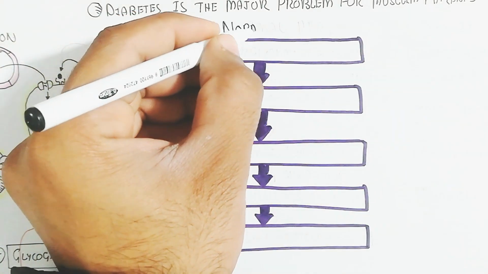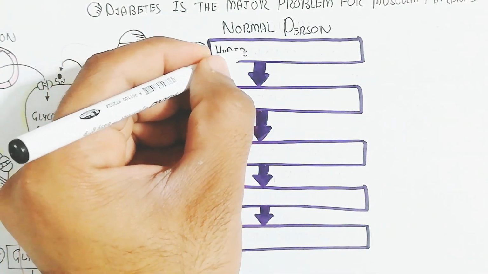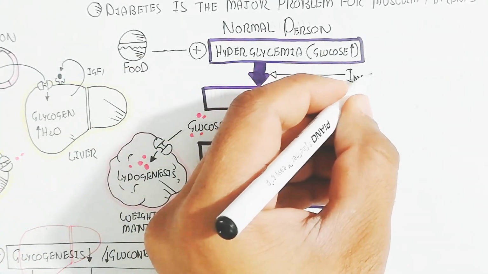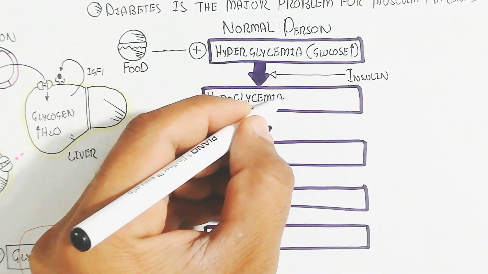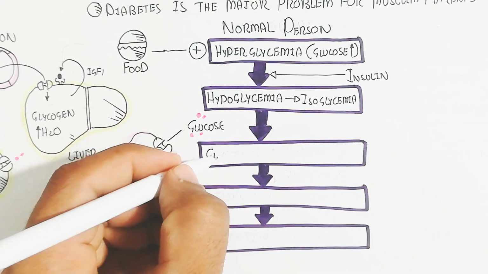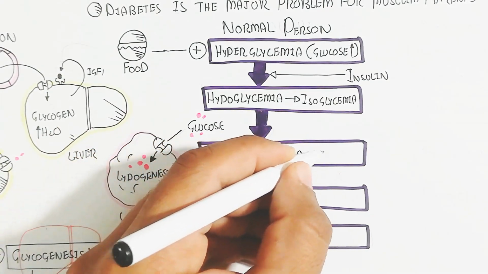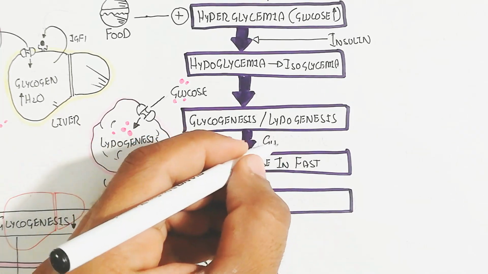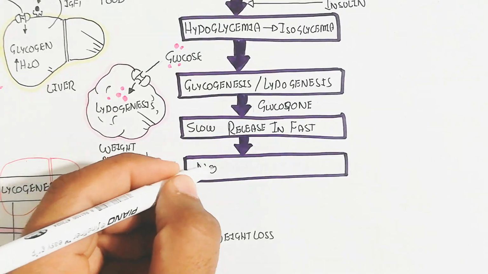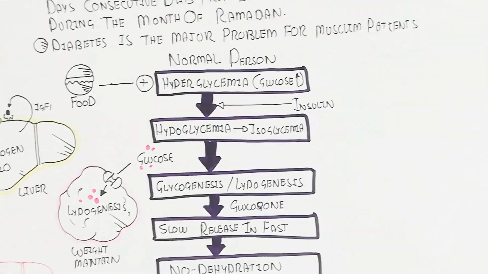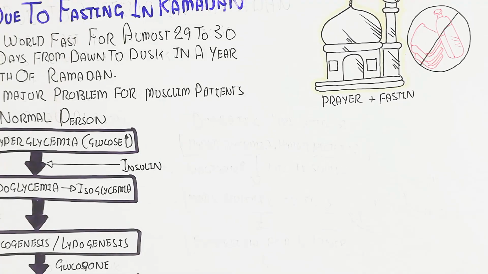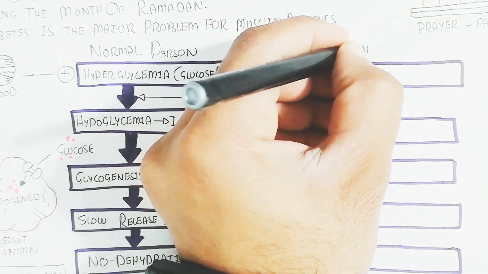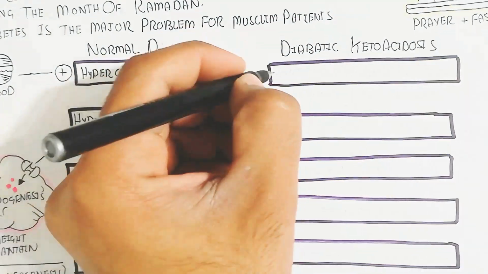Let's begin to understand for a normal person. Here hyperglycemia occurs during eating time and glucose increases. Insulin triggers, hypoglycemia will occur, and in this way isoglycemia will occur. Glycogenesis and lipogenesis will occur in the early phase of fasting, and in the late phase of fasting, there is degradation of glycogen and lipids. The slow release in fasting will lead to no more dehydration as compared to the diabetic person. So diabetic ketoacidosis can occur in the diabetic.